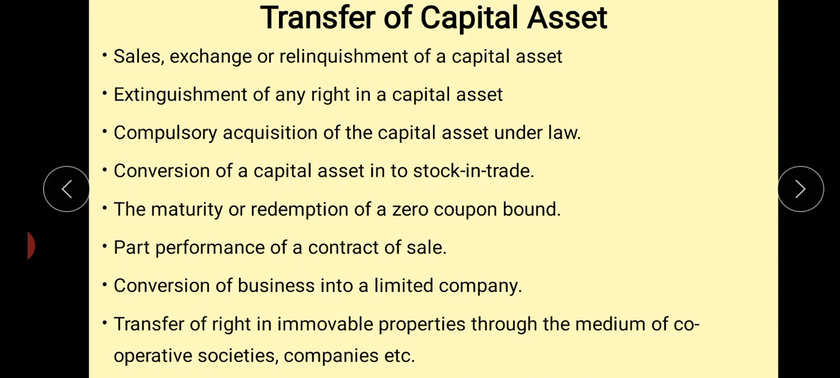Then conversion of a business into a limited company. Transfer of rights in immovable properties through the medium of cooperative societies or companies, etc. So these are all the transactions which are considered as a transfer of capital assets. Clear? That's all about today's class. With these words, let us conclude. In the next class we will discuss the exempted transfers as per section 47 and so on. Thank you.